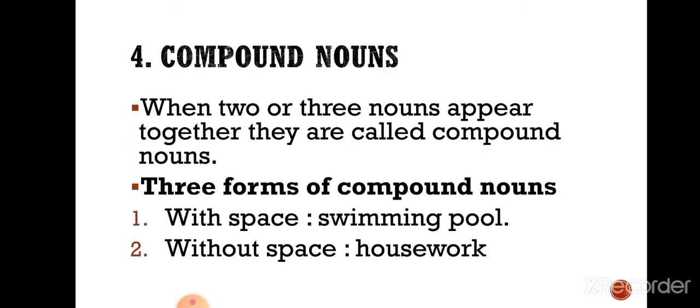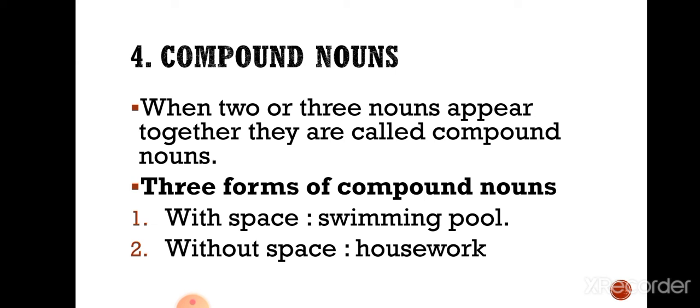Now let us discuss the last kind of the noun, that is the compound nouns. When two or three nouns appear together, they are called compound nouns. Three forms of compound nouns. There are three forms or ways in which we can form the compound noun.